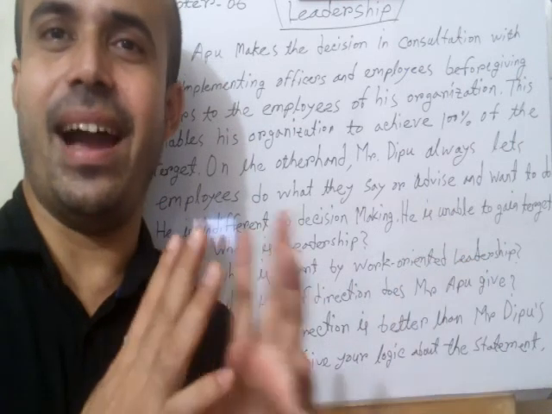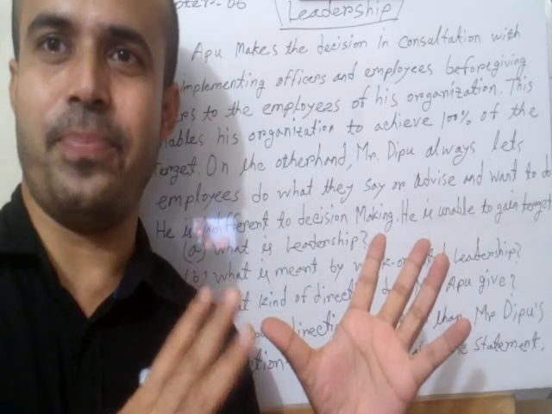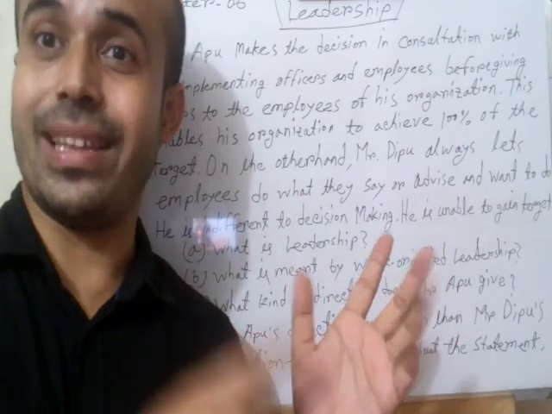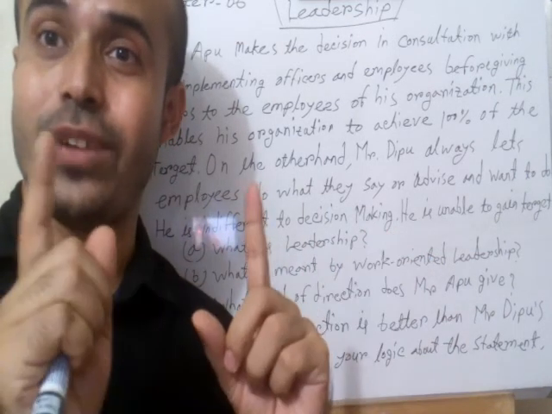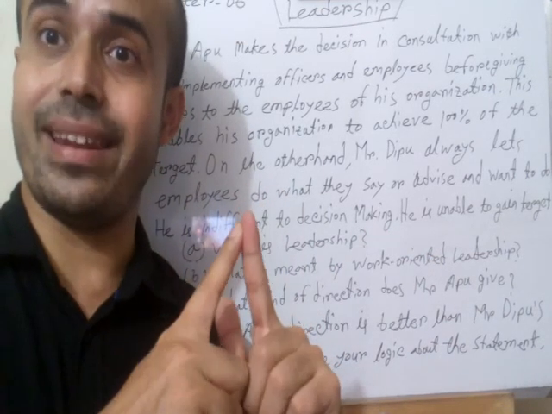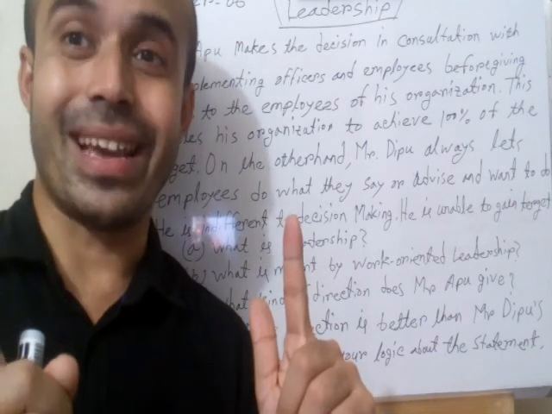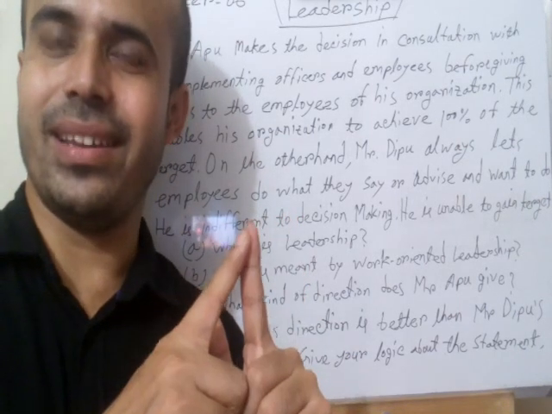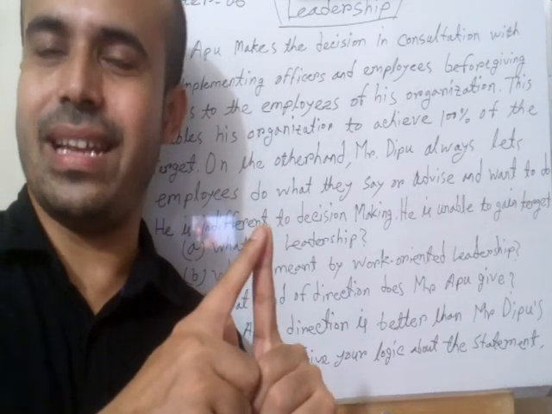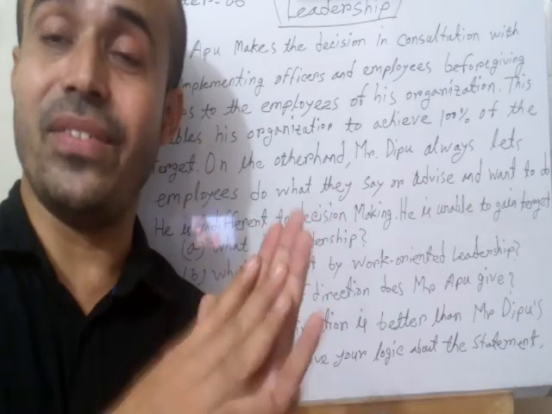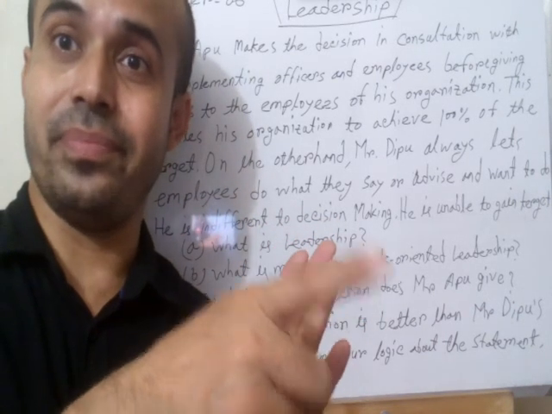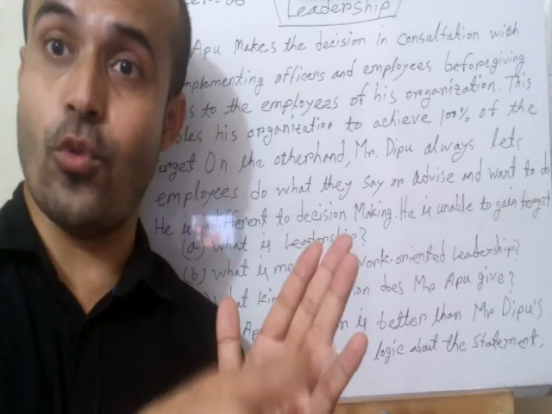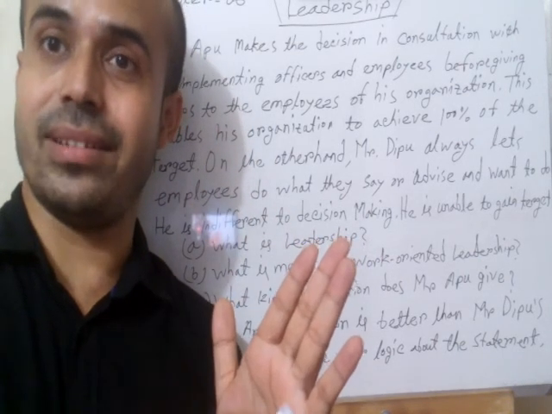Leadership based on outlook is divided into two types. Number one, work oriented, and the other, worker oriented. In work-oriented leadership, priority is given to work, not the worker. They only ask for work: have you done it or not?